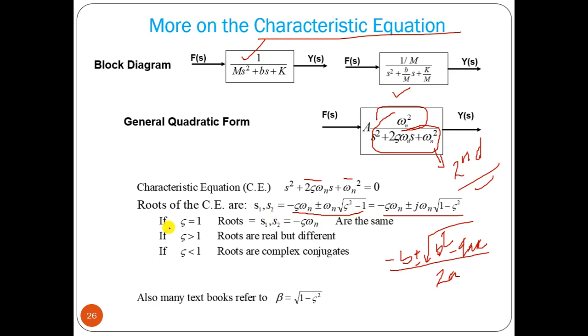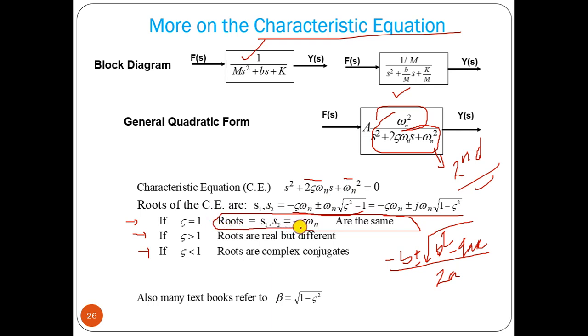For different values of zeta we will get different values of roots. If we put zeta equal to 1, then 1 minus 1 is 0, so the roots are equal, at the same value.